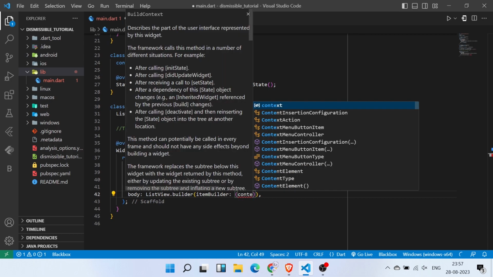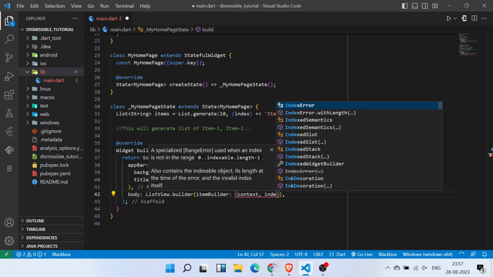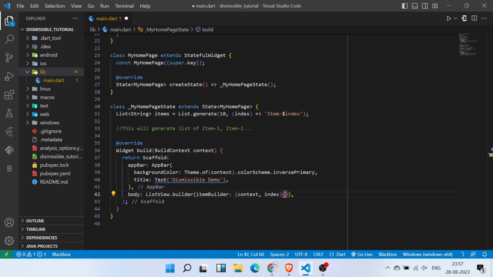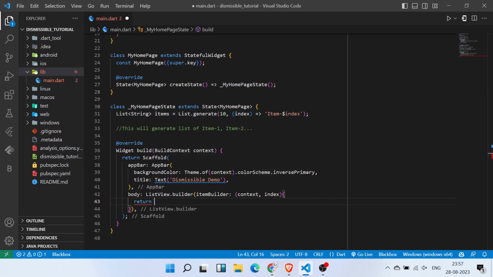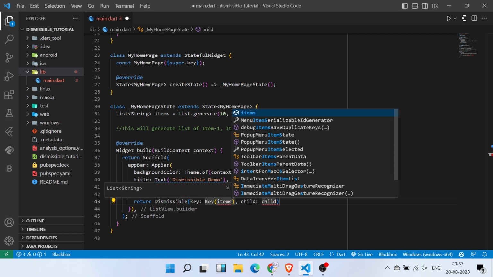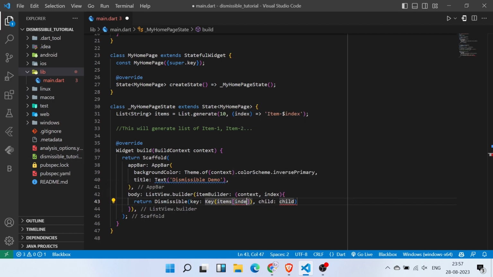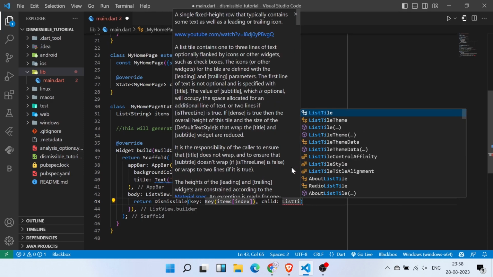Now we have created this ListView.builder in one of our earlier videos, you can see it from here. I am going to write itemBuilder, context, index, and inside it, I am going to return a Dismissible widget. It will ask us for the key. So inside the key, basically key is that which item you want to remove from that list. So I am going to write items and inside the bracket index.